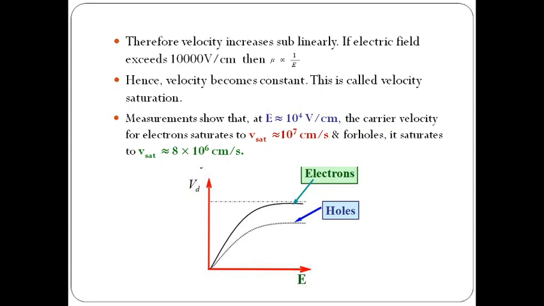So at 10 power 4, that means 10,000 volt per centimeter, the carrier velocity for electrons saturates. The velocity of electrons will be 10 power 7 centimeter per second. For holes, it saturates at 10 power 6 centimeter per second. So you can observe the graph of electrons and holes, electric field versus drift velocity. From that we can say that electron velocity is more compared to holes because the mobility of electrons is more compared to holes.